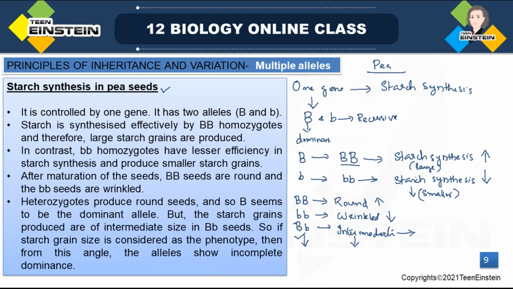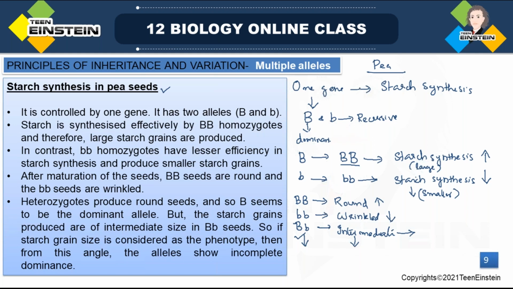Here the B allele, which is the dominant allele, is not showing complete dominant character. It is showing incomplete dominance. It's showing dominance, it is synthesizing starch grains, but not in the complete form. So the starch grain size is intermediate.